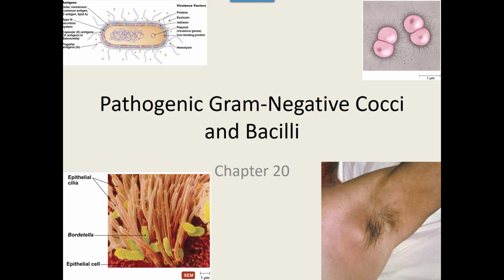All right, in this PowerPoint, we're going to start taking a look at our gram-negative bacteria. So we've gotten through all of our gram-positive, now we're moving on to our gram-negative bacteria. Now, before I move on too much, there are two terms to go over, and the difference,